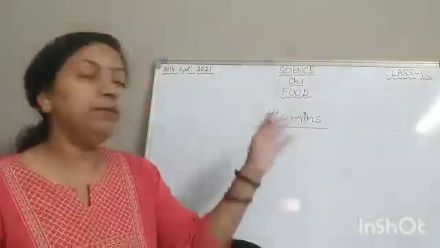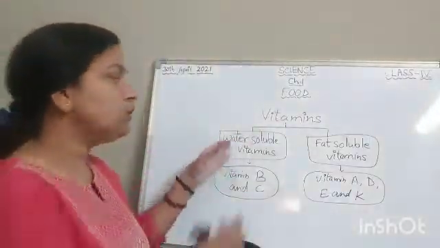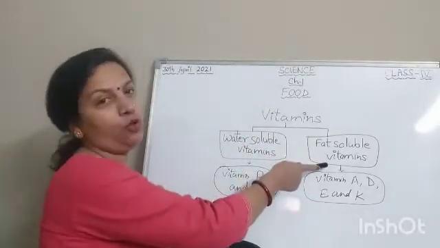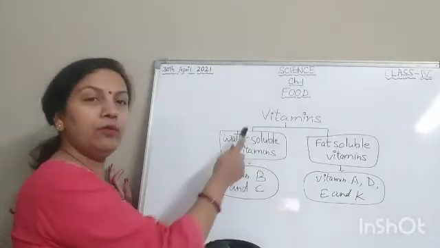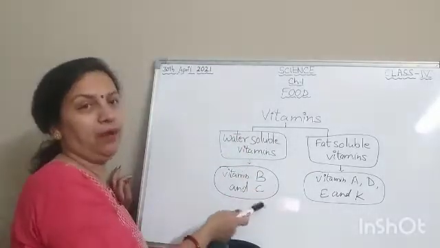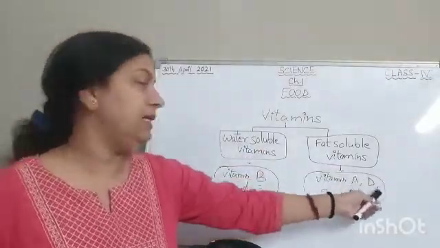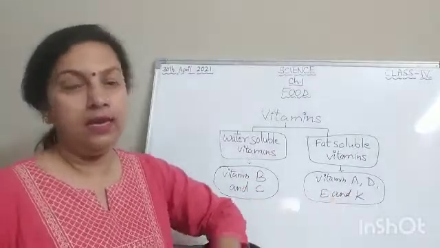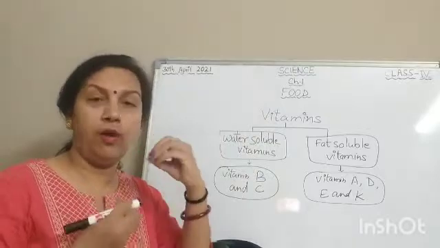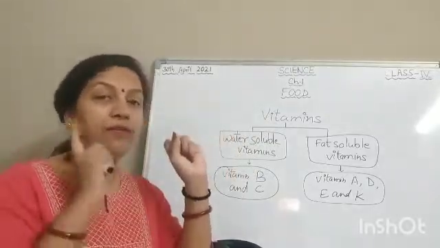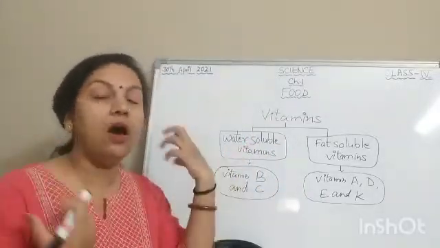Okay, now vitamins are classified into two categories: water soluble vitamins and fat soluble vitamins. Water soluble vitamins are vitamin B and vitamin C, and fat soluble vitamins are vitamin A, D, E and K. These vitamins are all required by our body in a little amount, but deficiency of these vitamins can cause deficiency diseases in our body.